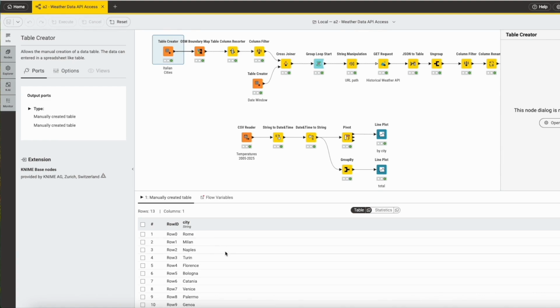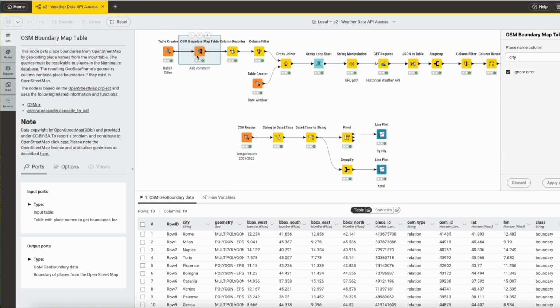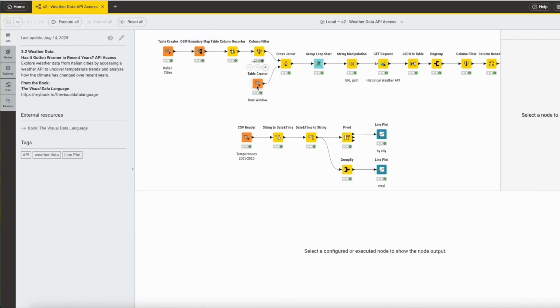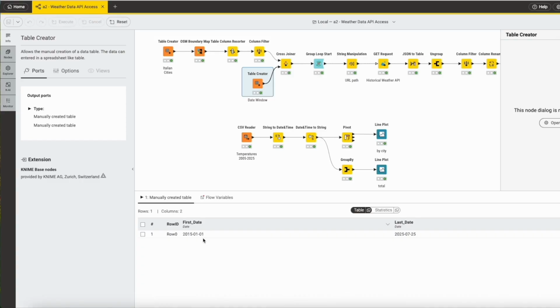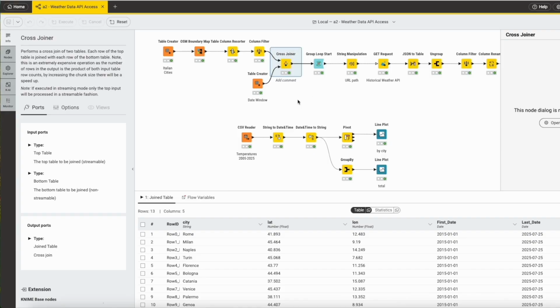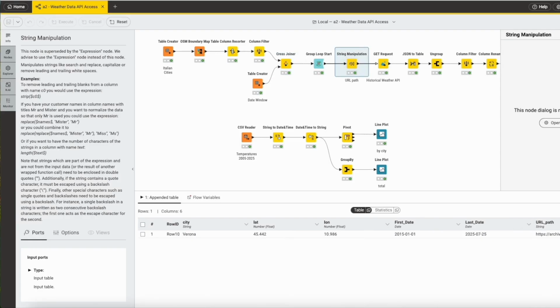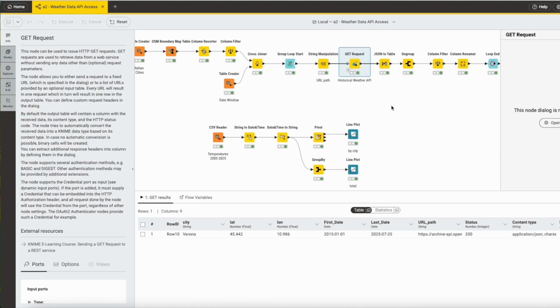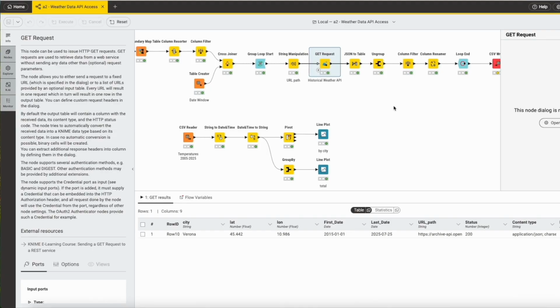Here I am analyzing 13 Italian cities that are representative of all of Italy. With this node here, I can calculate the geographical coordinates based on the city name. Then I combine everything with this table here, which retrieves the data from 2015 to 2025. With the cross-join, I can create a combination between cities and geographical coordinates, and using this date, I then build a specific path, which I subsequently query with the OpenMeteo API by simply retrieving all the individual average temperatures of the cities.